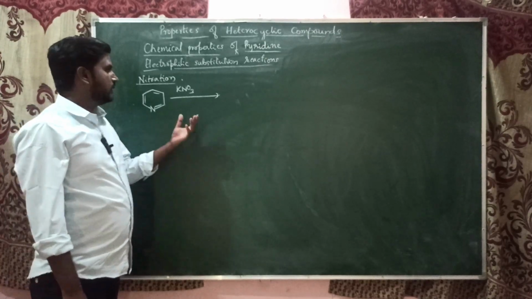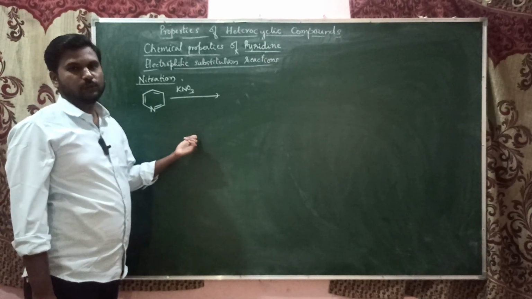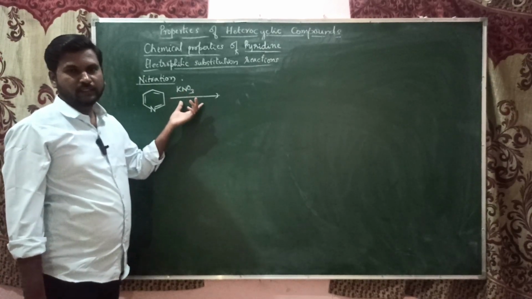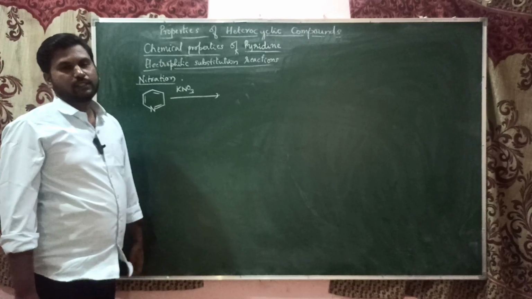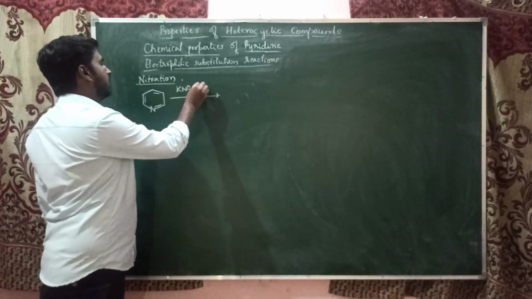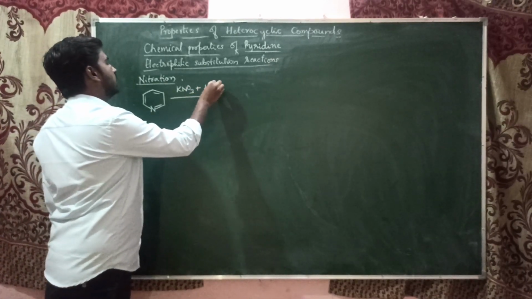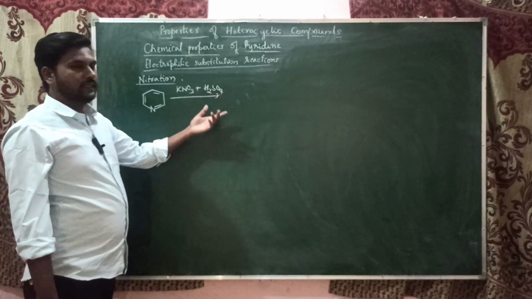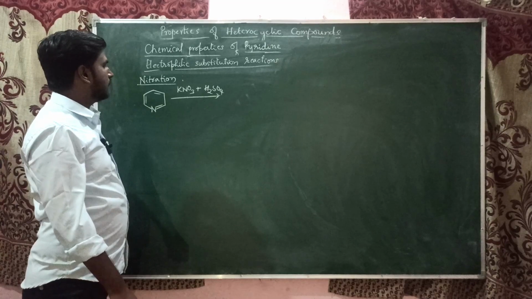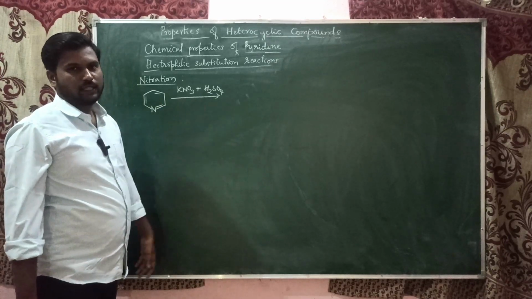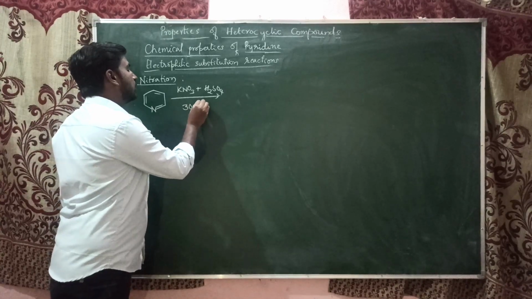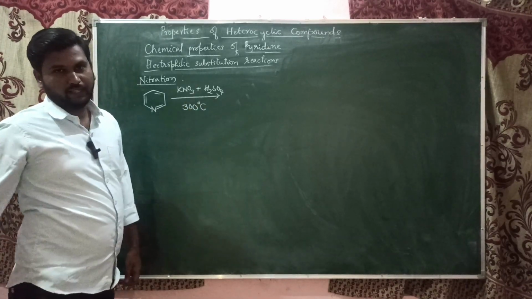Here we do not require HNO3, because HNO3 is not as concentrated as the salt, so we use a concentrated salt like potassium nitrate, and it is treated with sulfuric acid, which also catalyzes the reaction. The mixture of potassium nitrate and sulfuric acid is used, and this is heated to 300 degrees centigrade.